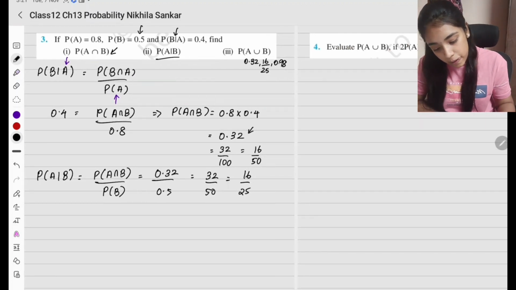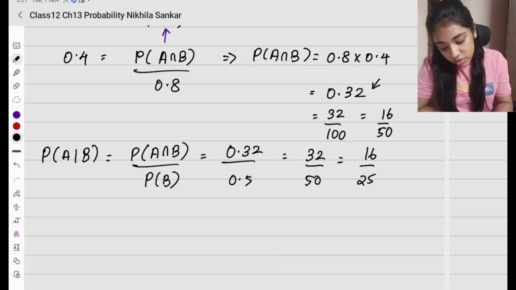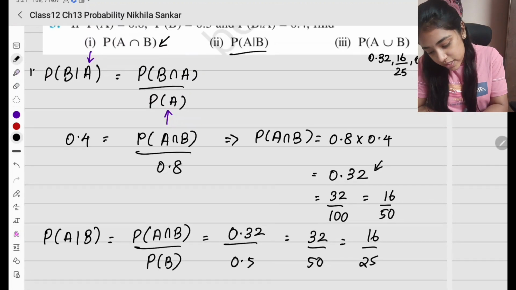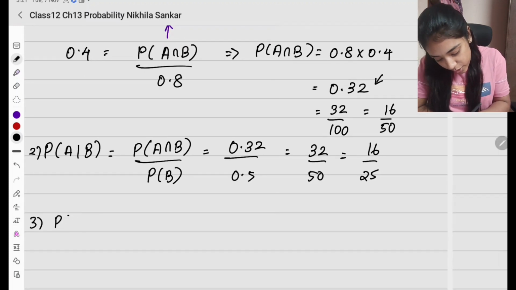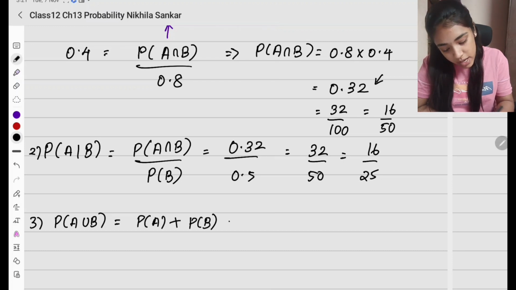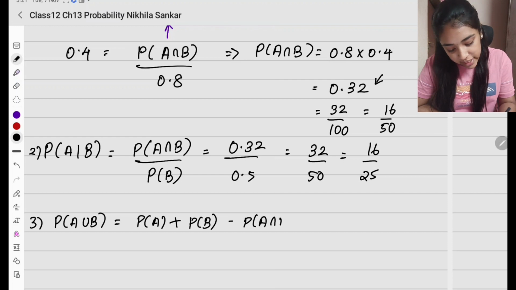Okay, now third subsection, probability of A union B he is asking. So what is A union B? This is my first subsection, second subsection, third subsection. So probability of A union B is probability of A plus probability of B minus probability of A intersection B.